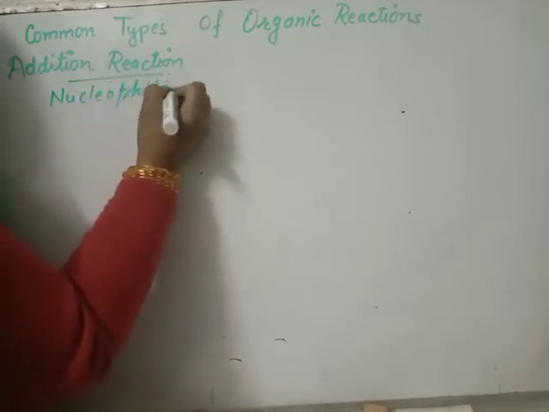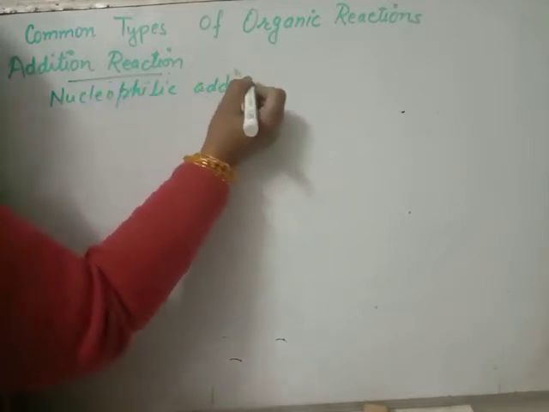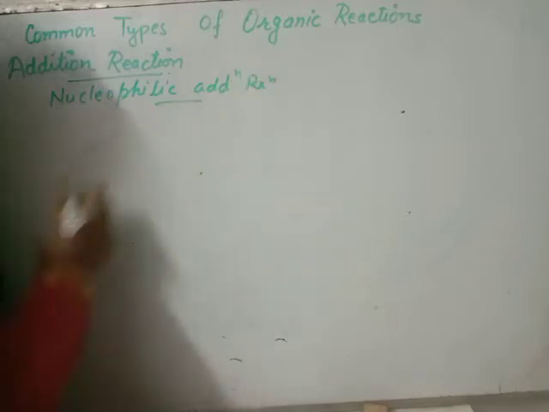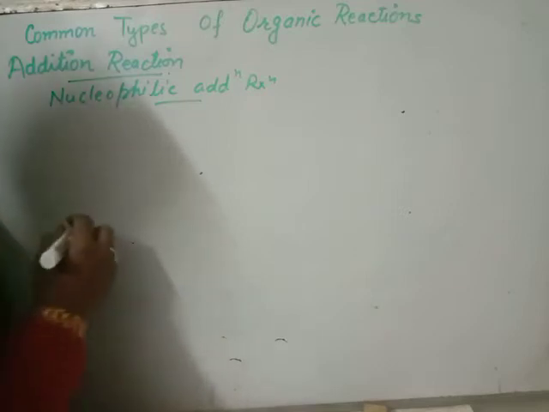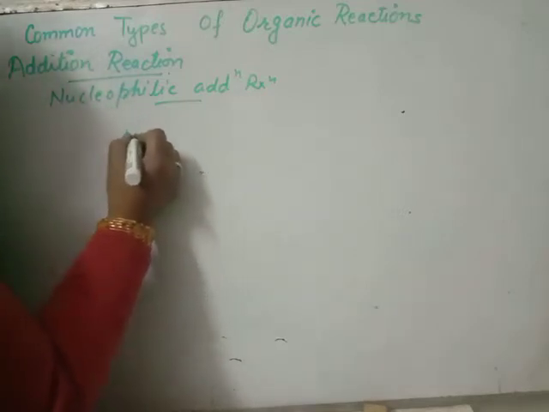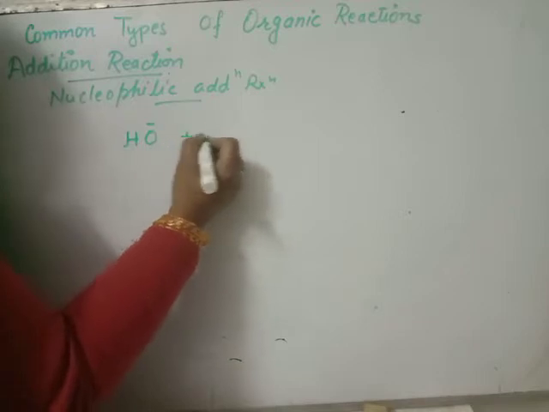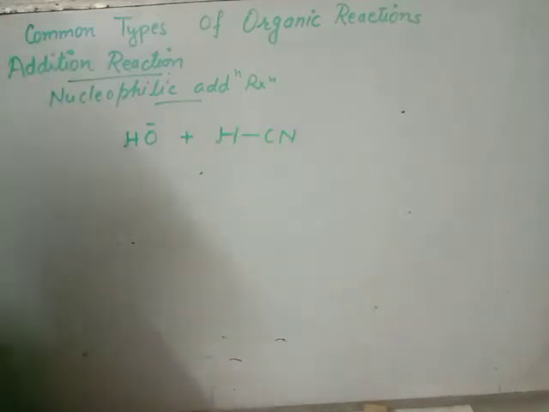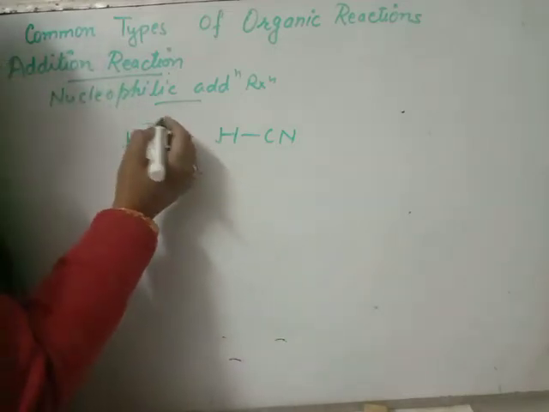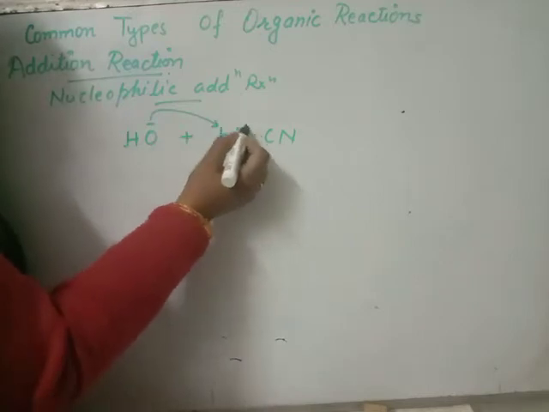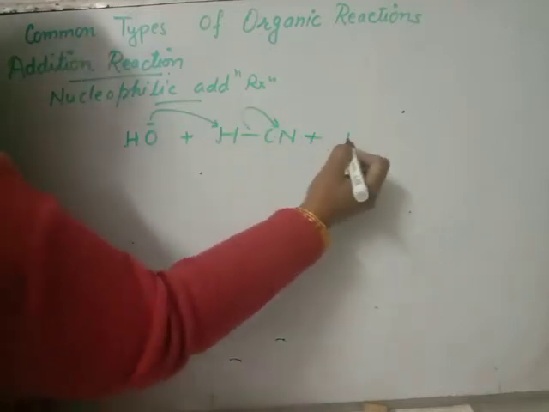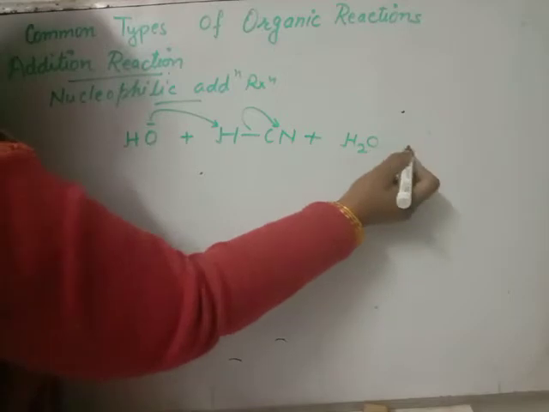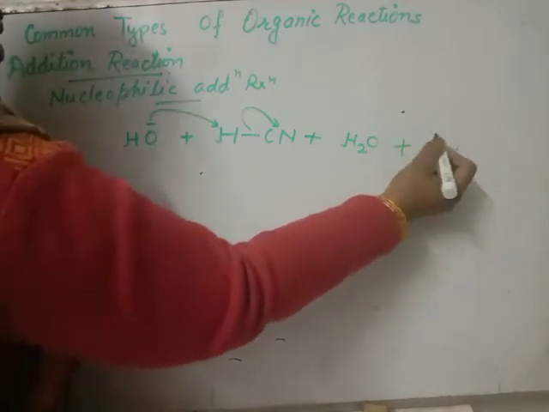Nucleophilic addition reaction. Beta, nucleophilic addition reaction is the addition reaction in which we have OH negative react with HCN. Now what happened? Beta, this OH attacks on H to give water and cyanide ion.